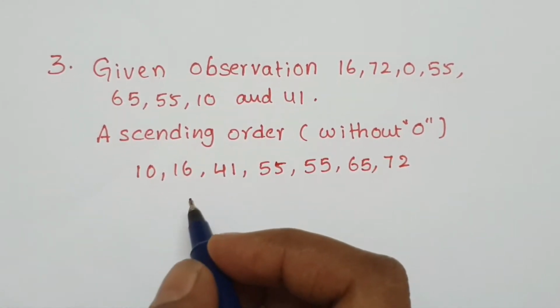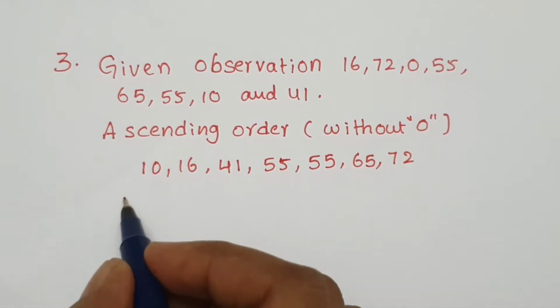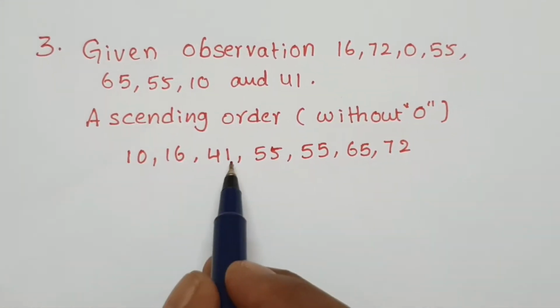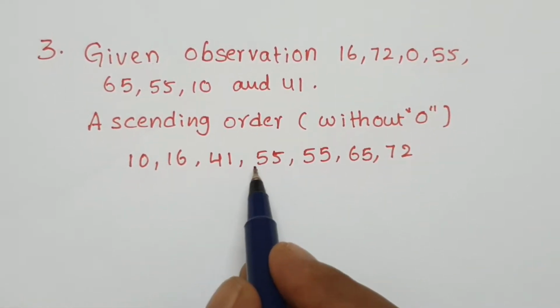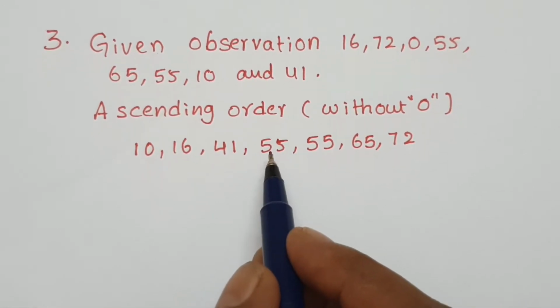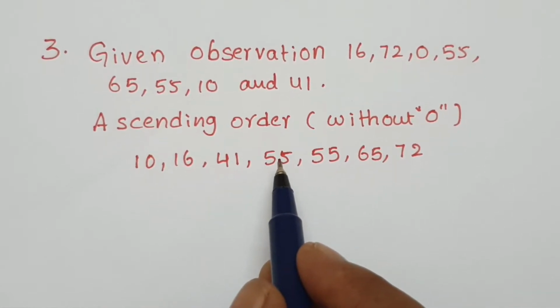In that, the middlemost value is called the median. So what is the middlemost here? How many observations in total? There are 7. With an odd number of observations we get only 1 median; with an even number of observations we get 2 medians.